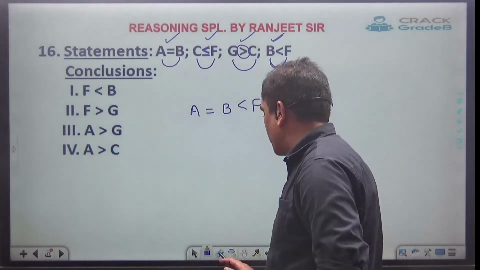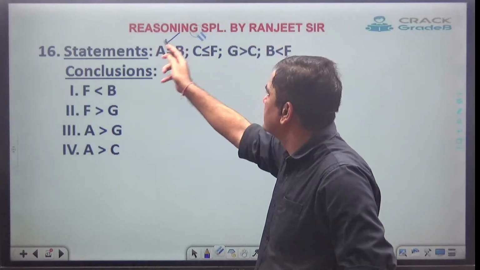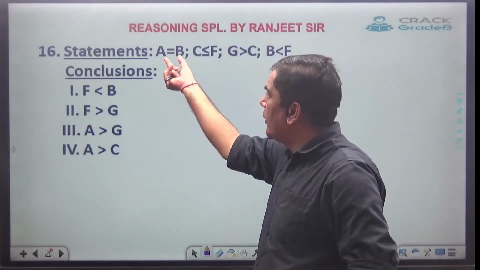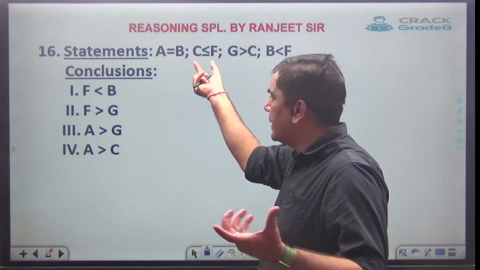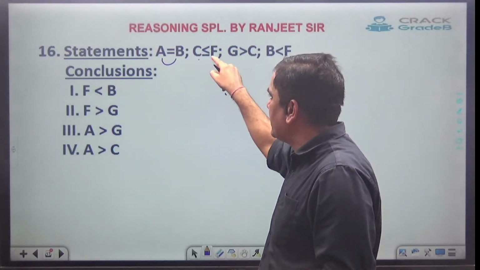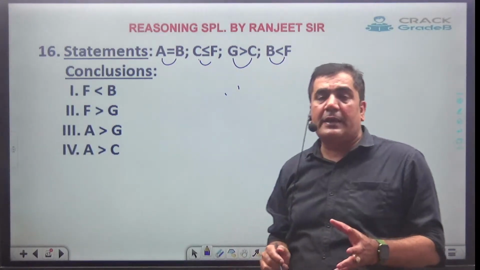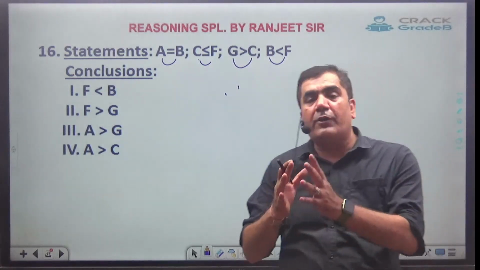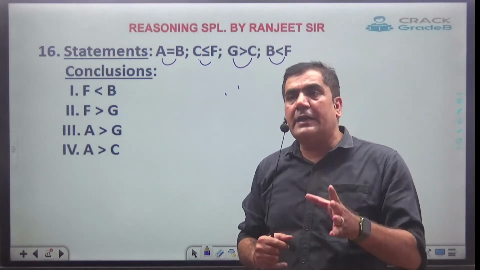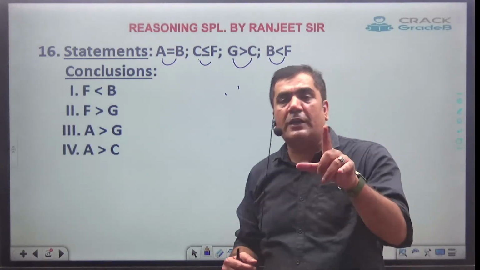I repeat once more. I think some of you have not understood. Here in this one, they have given four individual ungrouped statements: A is related to B, C is related to F, G is related to C, and B is related to F. Whenever they give uncombined statements, my first job is to combine them, and thereafter find the relation. Till the time you do not combine them, you will not be able to get the relation. So the first job is to combine them.